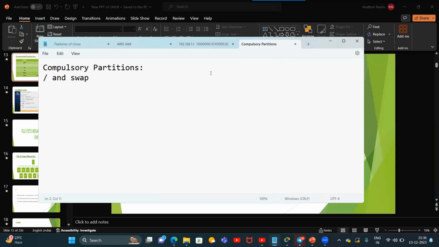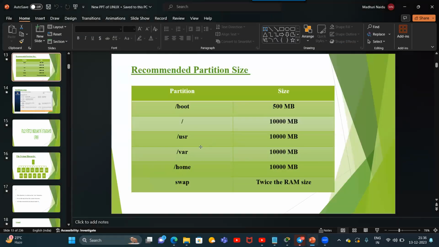How to create the swap memory, we'll discuss. I will show you practically while installing the operating system. And there is a separate class also for swap memory, but not now. It will take mostly 1 week to 10 days, then we have the concept of swap memory. At that time again I'll explain about swap memory. So forward slash and swap are the compulsory partitions in Linux. These two are compulsory partitions, and the remaining partitions are recommended partitions. They are not compulsory.